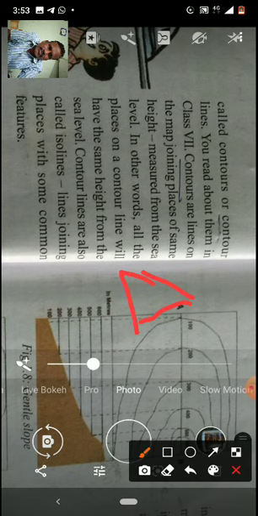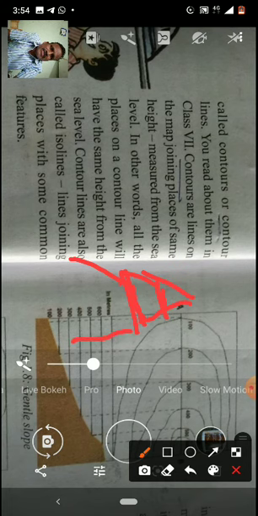Suppose here I have drawn one line. That line is connecting all the dots which are located on the same height. One more line I am drawing here. See, this second line is also connecting all the dots which are located on the same height.